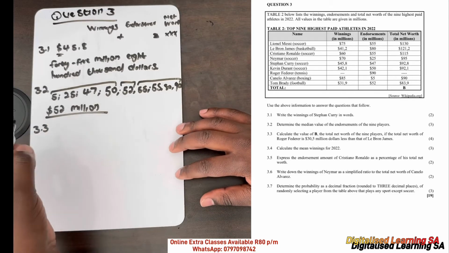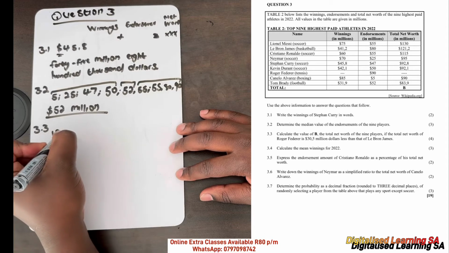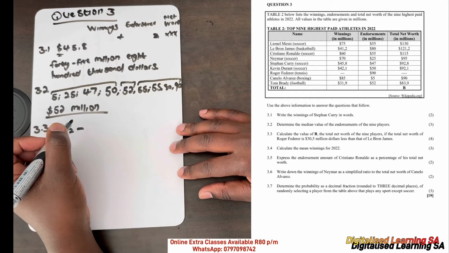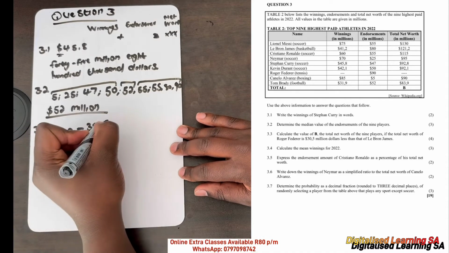If we check on our table, LeBron James's net worth was 121.2. So to get the net worth of Roger Federer, we subtract 30.5.